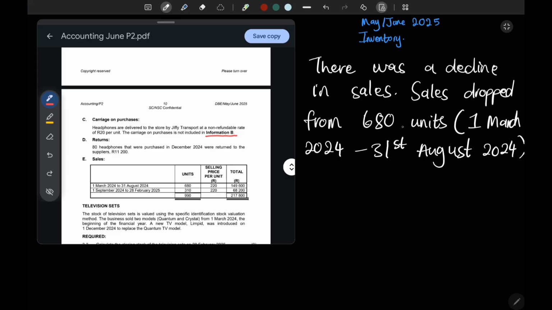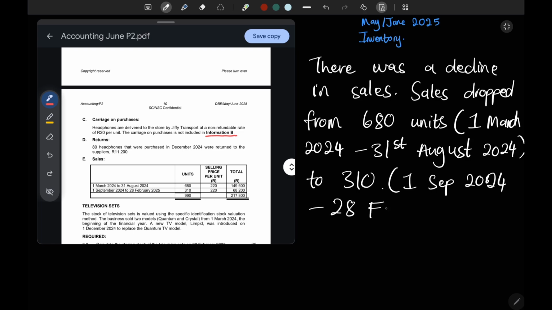Sales dropped from 680 units to 310. Let's tell them that it's from the 1st of September 2024 to 28th of Feb 2025. This is also in a bracket. There was a decline in sales. Sales dropped from 680 units to 310 when she changed suppliers.